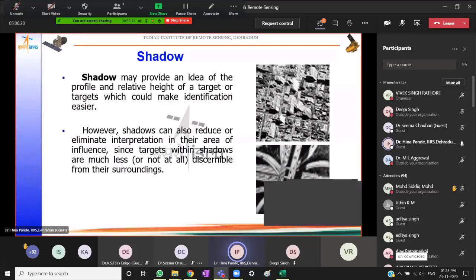Also, rough estimates of heights of objects can be made with the help of shadow and a few other pieces of information if we have them, like the sun angle, etc. Then we can use this information and do a simple trigonometric calculation and roughly calculate the height of the object, right? Even if we don't have stereoscopic data for that area.